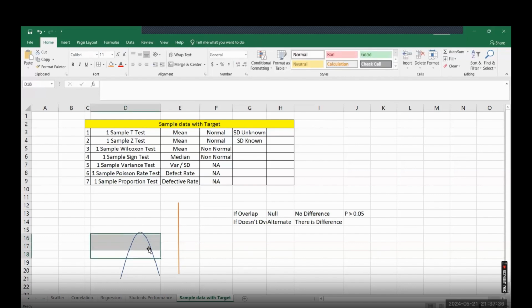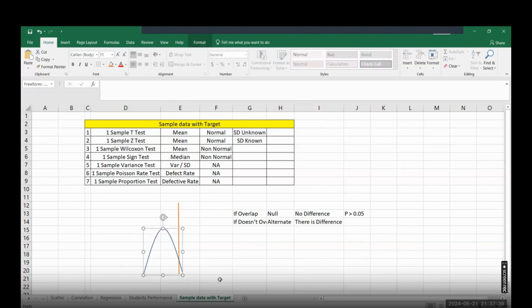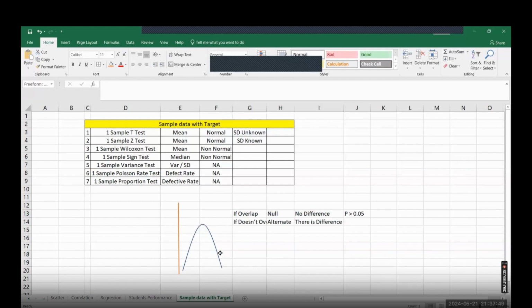So if it is overlapping anywhere from here till here, then it's a null hypothesis. There is no difference. But anytime it is more than this or less than this, statistics will only understand whether they are the same or not the same. So if the p-value of the result is less than or equal to 0.05, then we will say there is a difference.